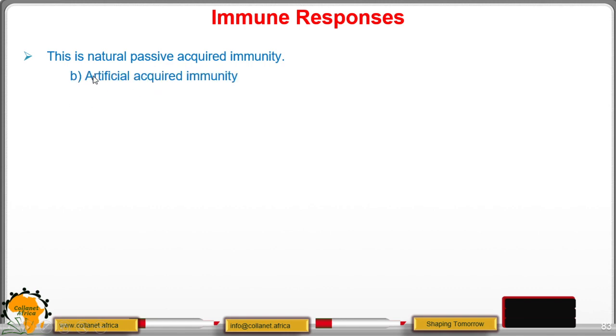Then we have artificial acquired immunity. This is developed by vaccination.